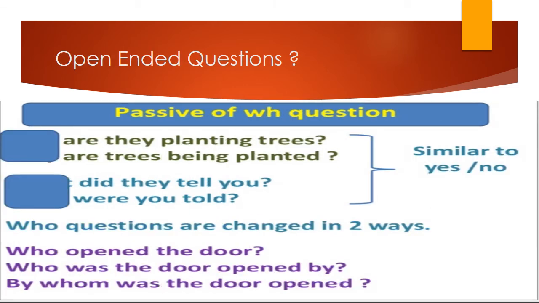Now let's see some examples of open-ended questions. They may have different answers, and we also call them WH questions. We convert these questions in two ways. For example, who opened the door? The first way is who was the door opened by, or we can write by whom was the door opened.